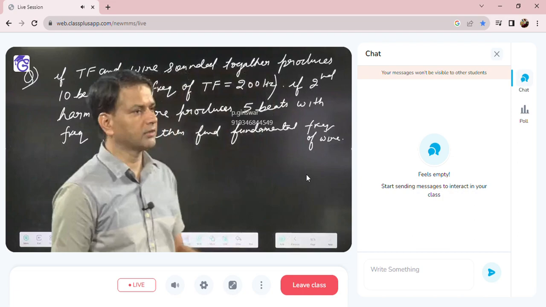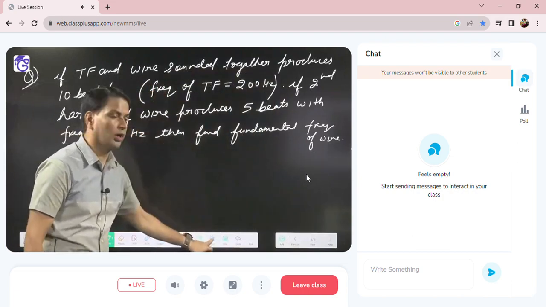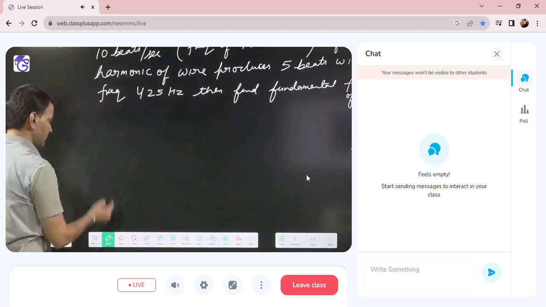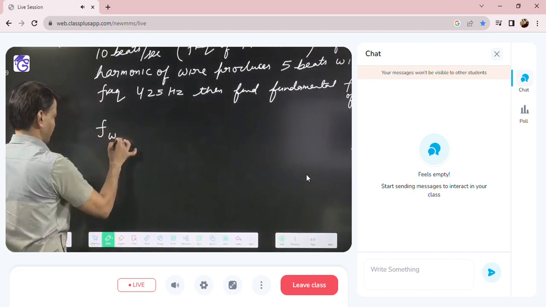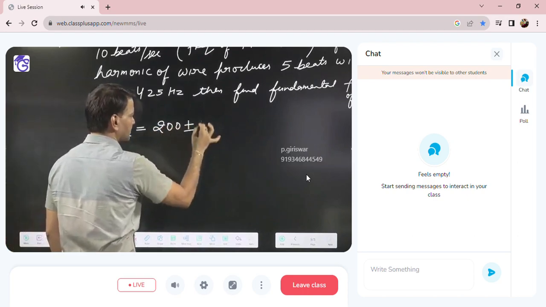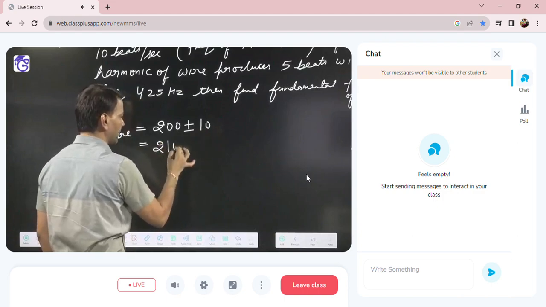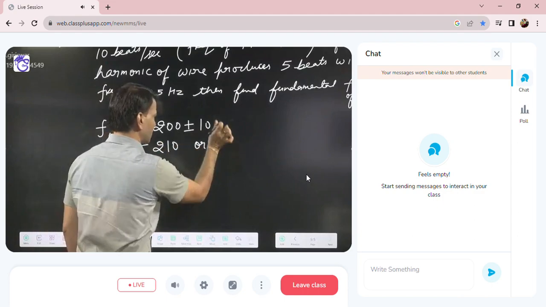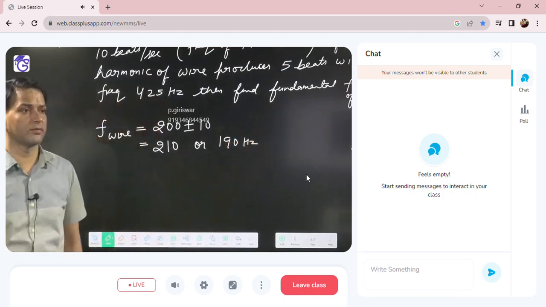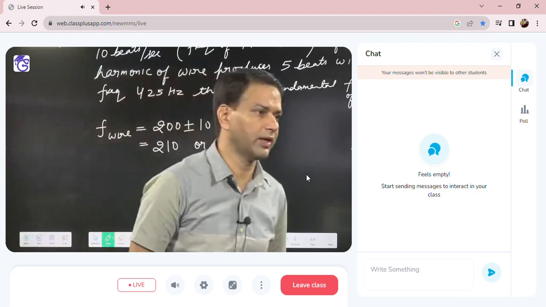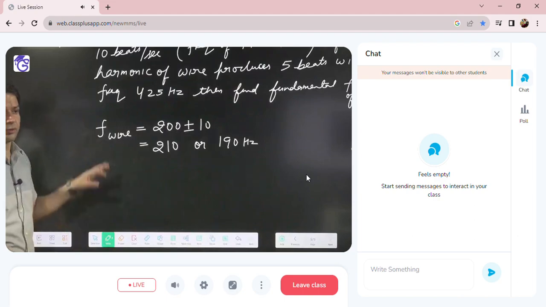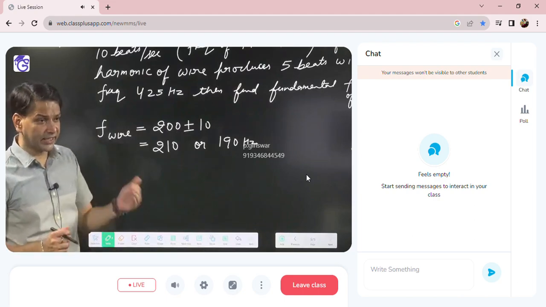Okay, again the same, they have given one frequency, 200, and they are asking for the wire. So first we will write the possible frequency of the wire, that will be 200 plus minus 10, so either 210 or 190. These are the two possible frequencies of the wire. Now they are saying second harmonic of the wire.